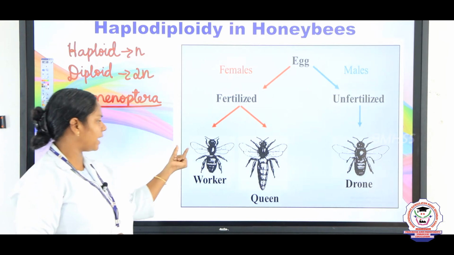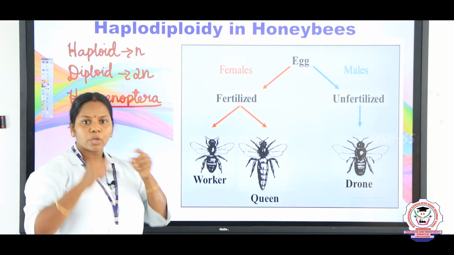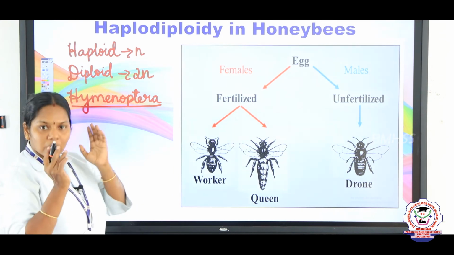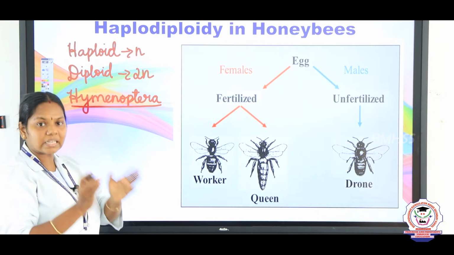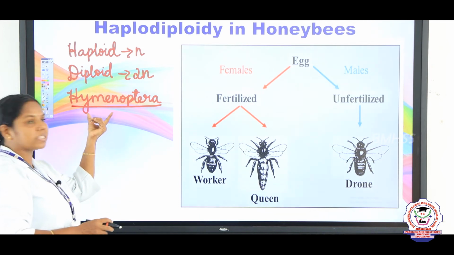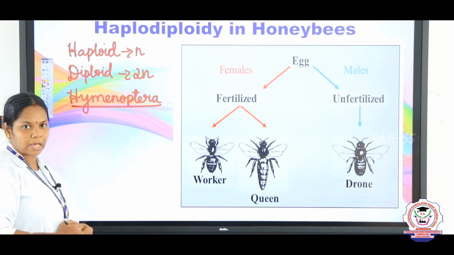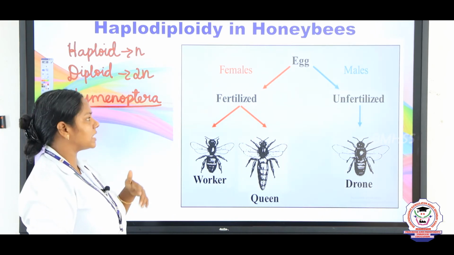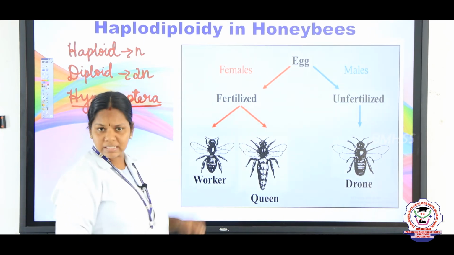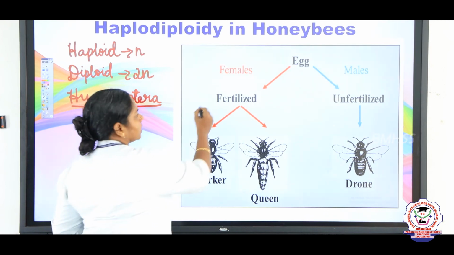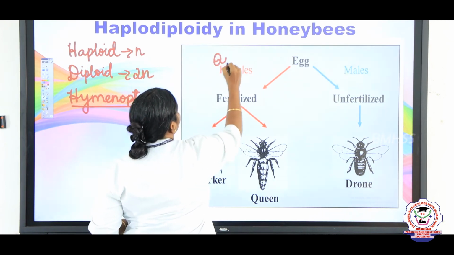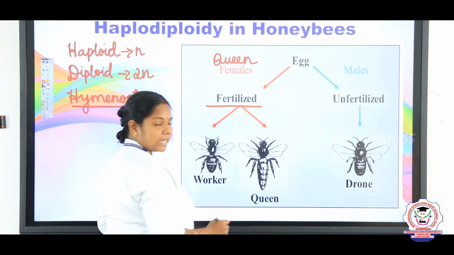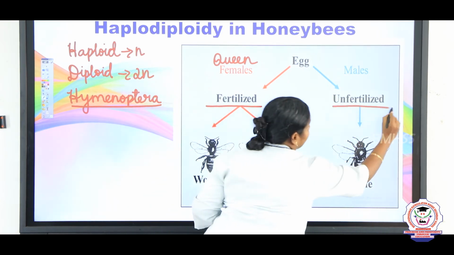Have you all seen the wings of the honeybees, children? Four wings, very transparent, right? So, insects possessing such wings we classify under the Hymenoptera. In honeybees you can see females, right? A queen bee lays 2 types of eggs. One is fertilized eggs and another one is unfertilized eggs.